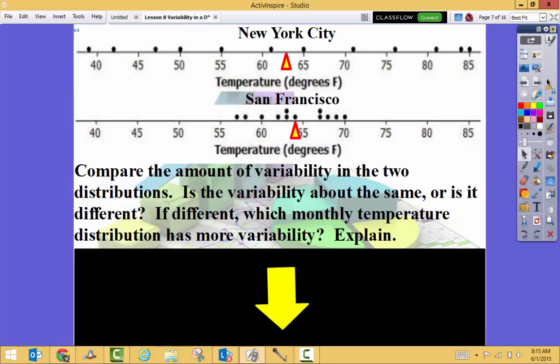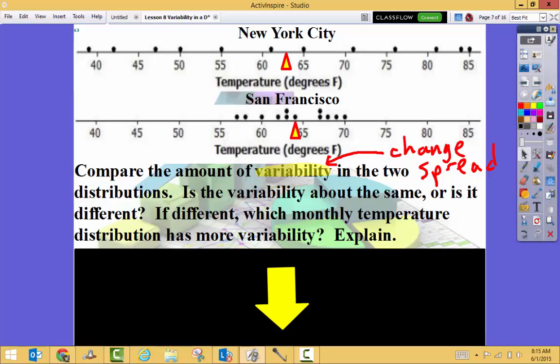Okay, now compare the amount of variability in the two distributions. Is the variability about the same or is it different? If different, which monthly temperature distribution has more variability? Explain. Well, remember, just in case we forgot, variability means the amount of change in the data, or it's the spread, how spread out it is. So do our distributions look like they have the same amount of change or the same amount of spread?